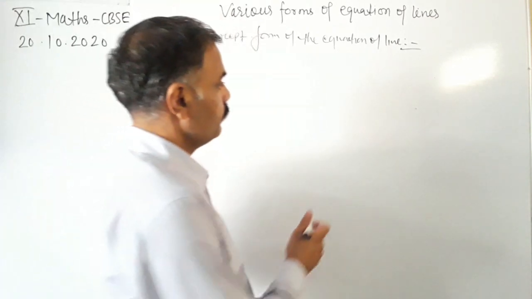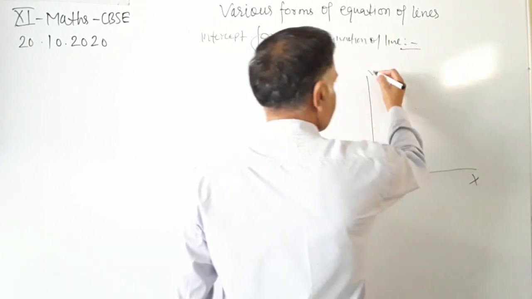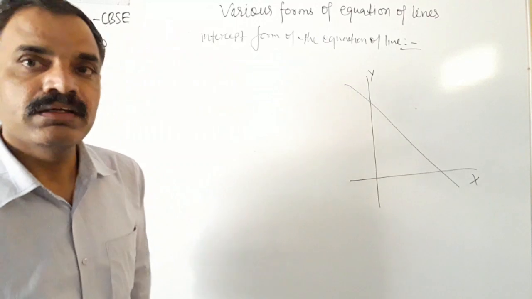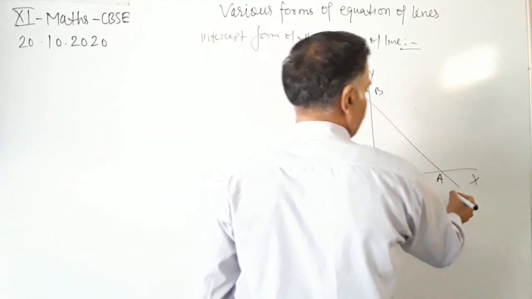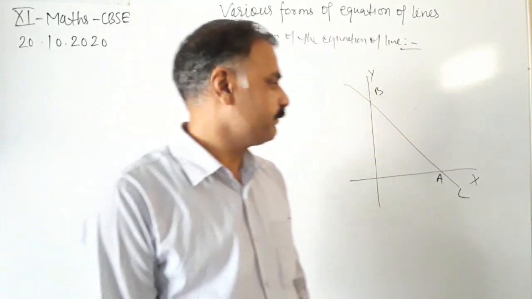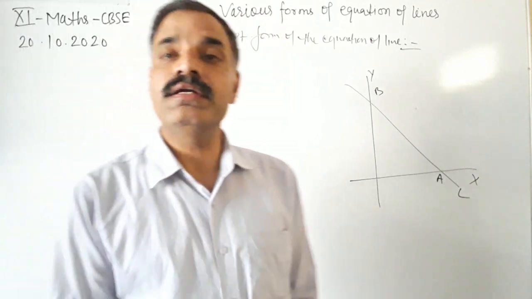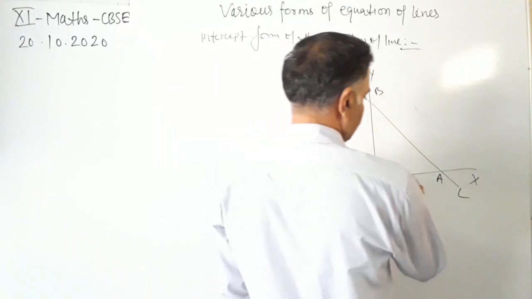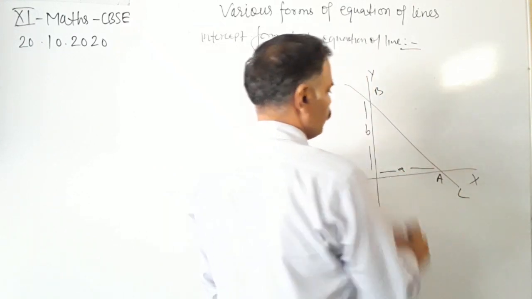Okay, so we have the x-axis, y-axis and a non-vertical line AB, line L, intersecting the x-axis at point A and the y-axis at point B, and having intercept a on the x-axis and intercept b on the y-axis.